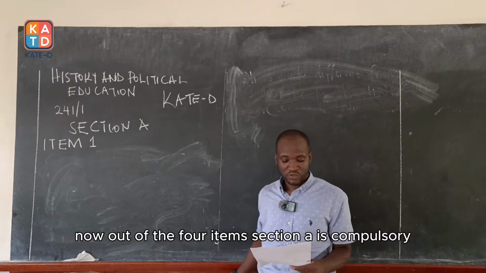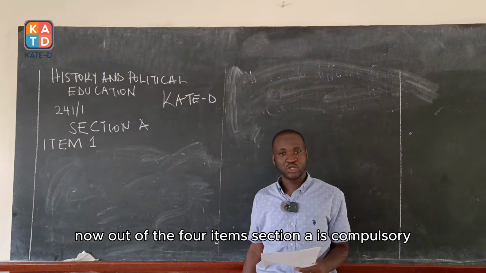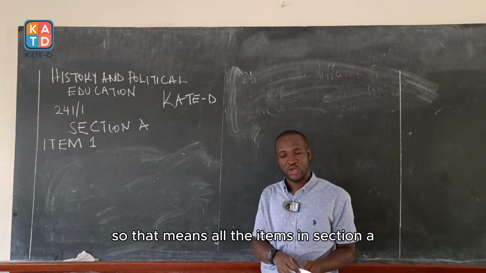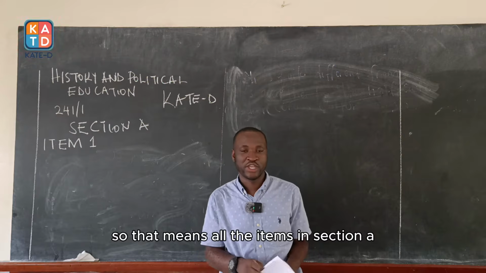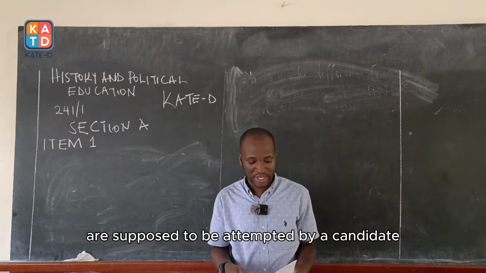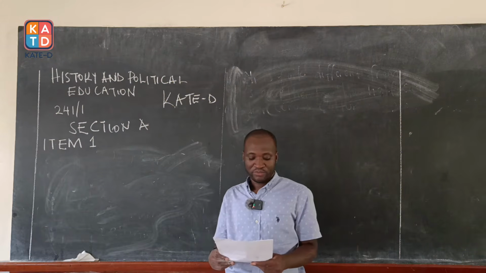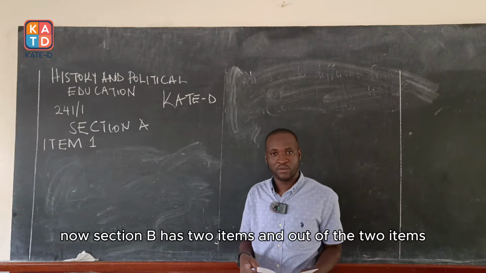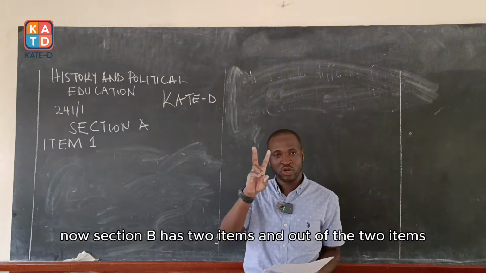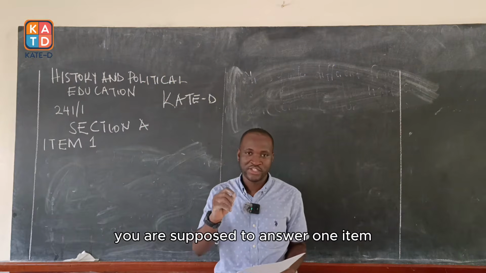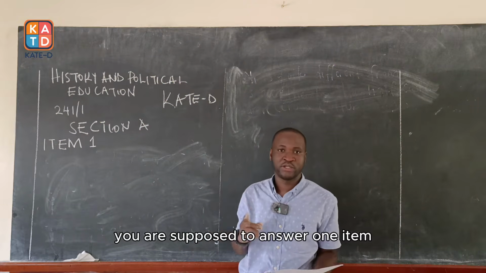Out of the 4 items, section A is compulsory. So that means all the items in section A are supposed to be attempted by a candidate. Answer 1 item from section B. Section B has 2 items, and out of the 2 items, you are supposed to answer 1 item.